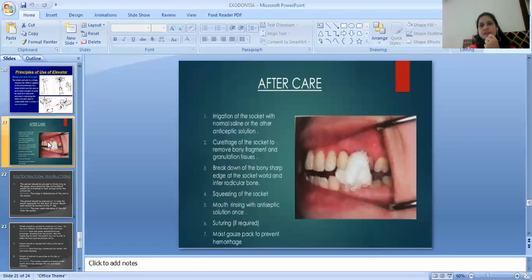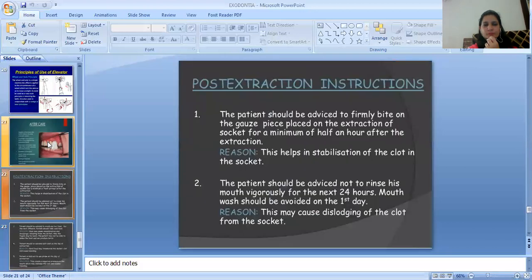Aftercare, irrigation of the socket with normal saline or the other antiseptic solution, curettage of the socket to remove bony fragment and granulation tissues, breakdown of the bony sharp edge of the socket toward and the interradicular bone, squeezing of the socket, mouth rinsing with antiseptic solution once, then suturing if required, then last moist gauze pack to prevent the hemorrhage. Post extraction instructions are the patient should be advised to firmly bite on the gauze piece placed on the extraction of socket for a minimum of half an hour after the extraction.